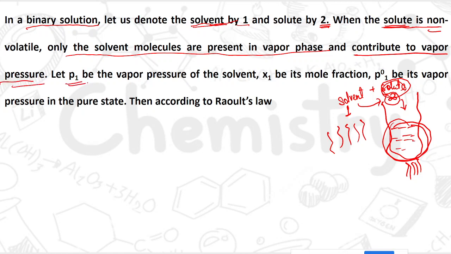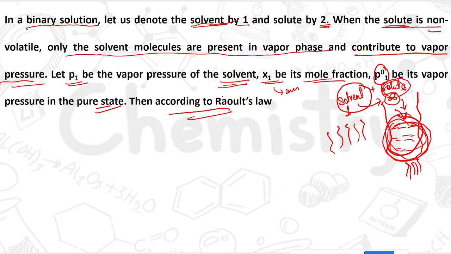So if P1 is the vapor pressure of the solvent, now when is this P1 the vapor pressure of the solvent? When it is mixed with the solute in the solution. Then if P1 is the vapor pressure of the solvent, X1 is the mole fraction, meaning X1 is the amount of solvent which is present in the solution, and this P1 naught is the vapor pressure of the solvent in the pure state, meaning when the solvent is not mixed in the solution, then it will have its own vapor pressure. Then according to Raoult's law, how are these three things related?